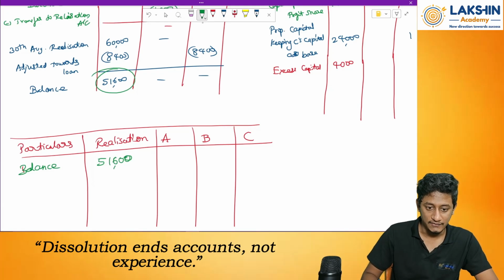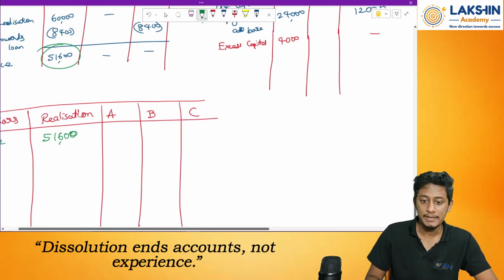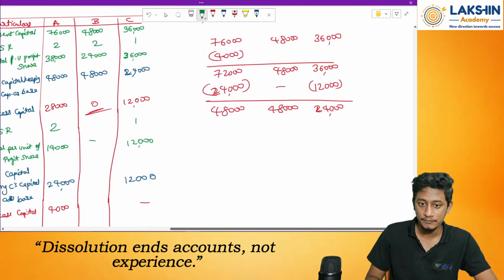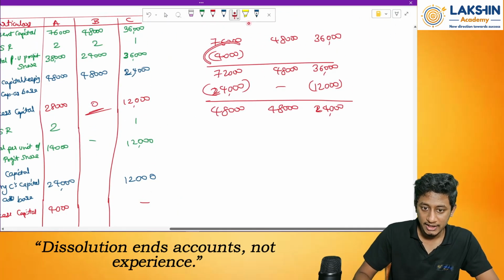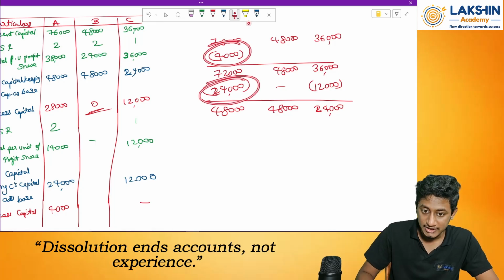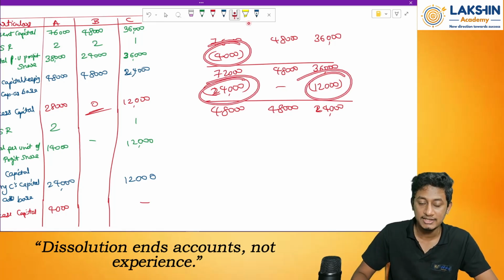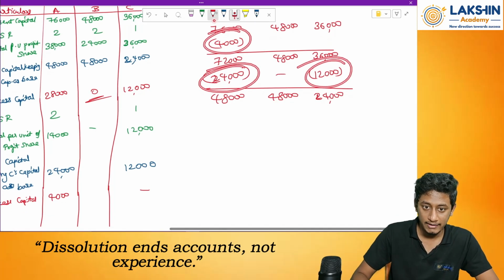So after this, how will I pay this? So first priority will be given to whom? To Mr. A, that is 4,000. Then Mr. B, 24,000. And here Mr. C, 12,000. So I will write it in this way.